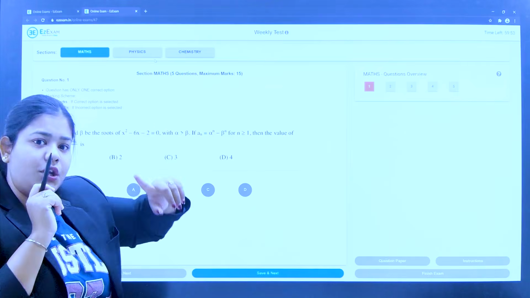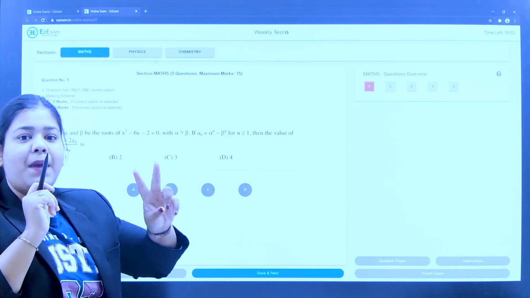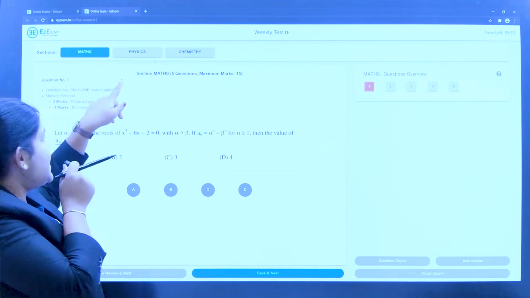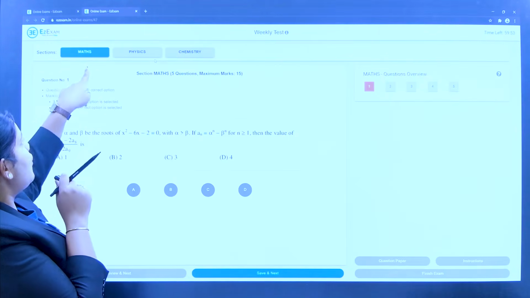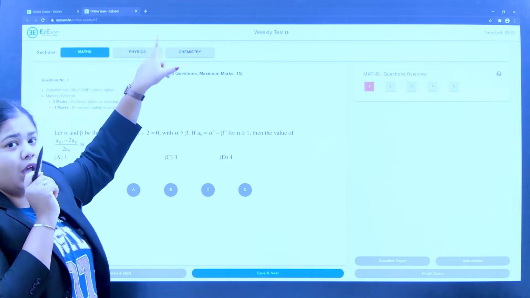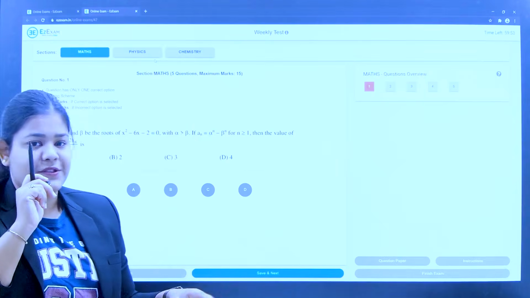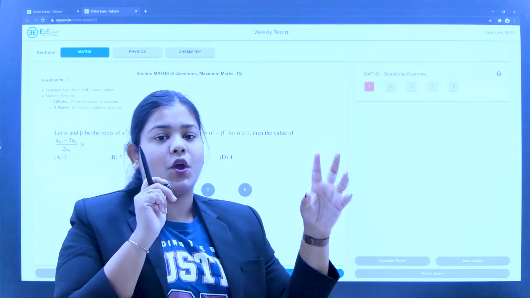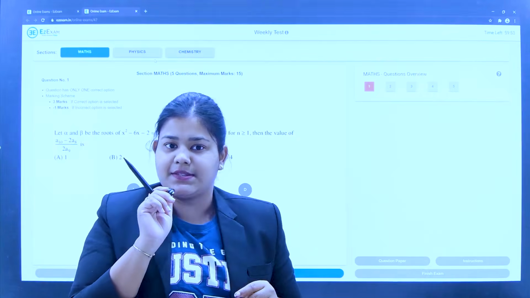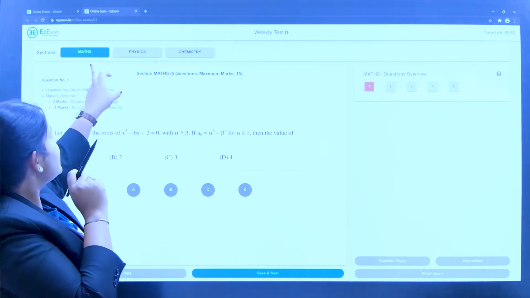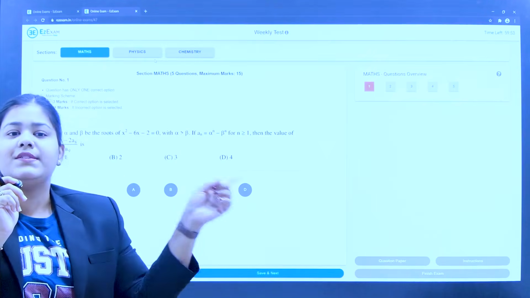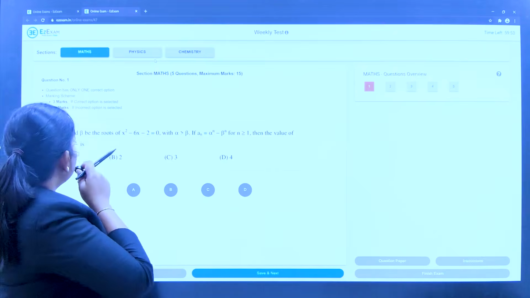Here there are 3 sections. In yours there will be 4 sections: physics, maths, chemistry, bio. So you can jump between them. Suppose you want to attend maths first, you can click on maths. If you want to attend physics first, you can click on physics. If you want to attend chemistry first, you can click on chemistry. In between also, suppose you did 2 questions of maths and now you want to do 2 questions of chemistry, you can jump in between the sections. So you can jump from one subject to another subject.